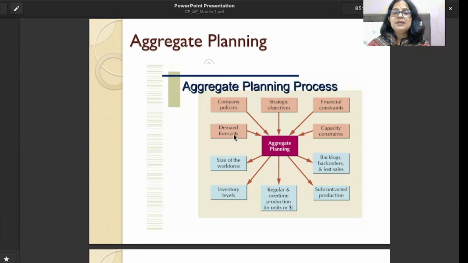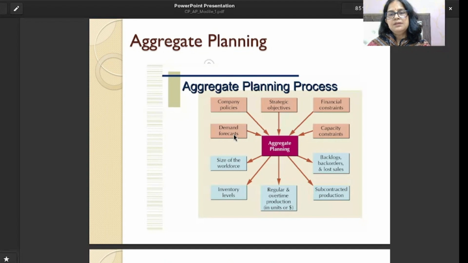Demand forecast. Demand forecast will tell us what the requirement of the demand is. That is the sales forecasting. We can go for analyzing the past data. When data availability is there, we analyze the past records and estimate the future demand on the basis of the past data.